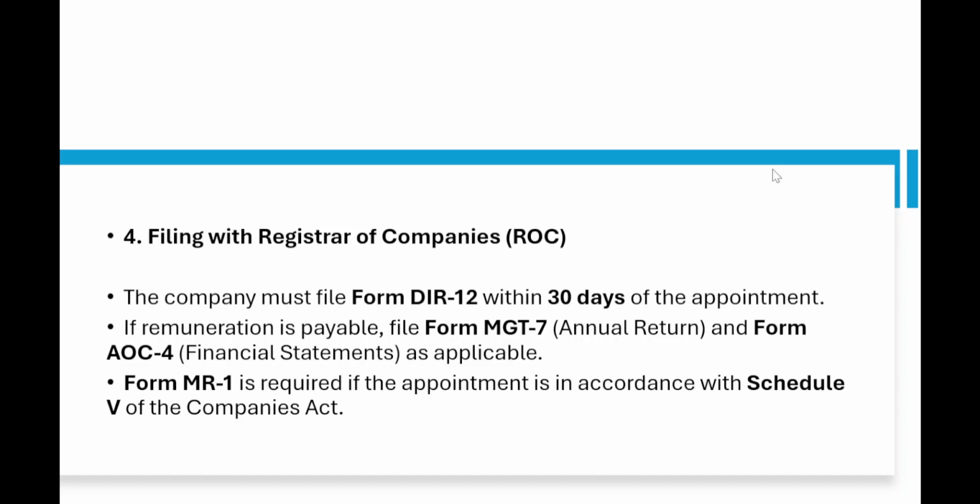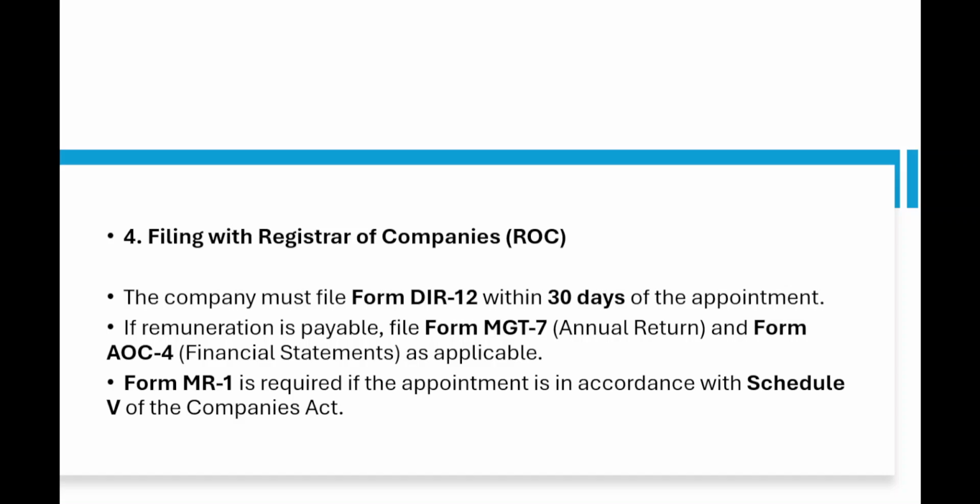Then fourth point, filing with the registrar of companies, ROC. The company must file form DIR 12 within 30 days of the appointment of the said director. If remuneration is payable, file form MGT 7 annual return and form AOC 4 financial statements as applicable.